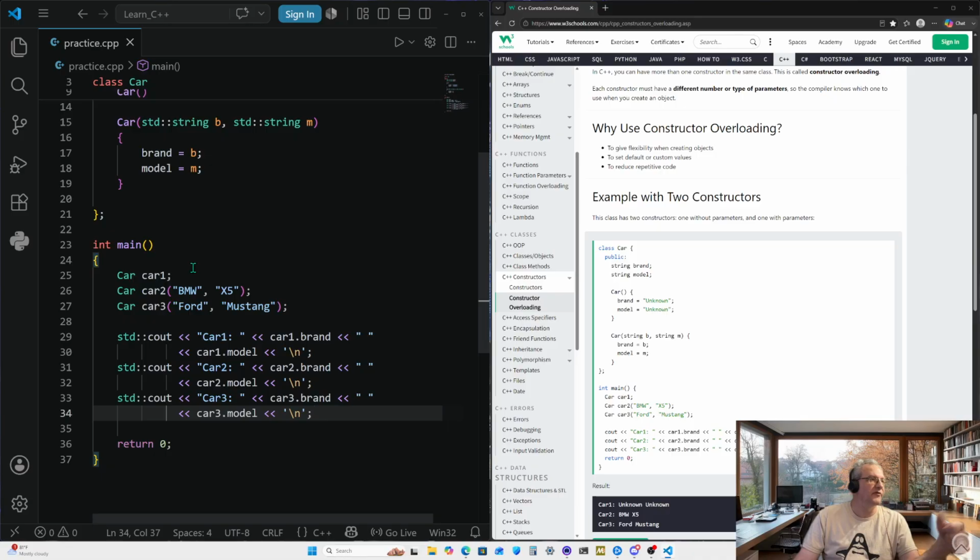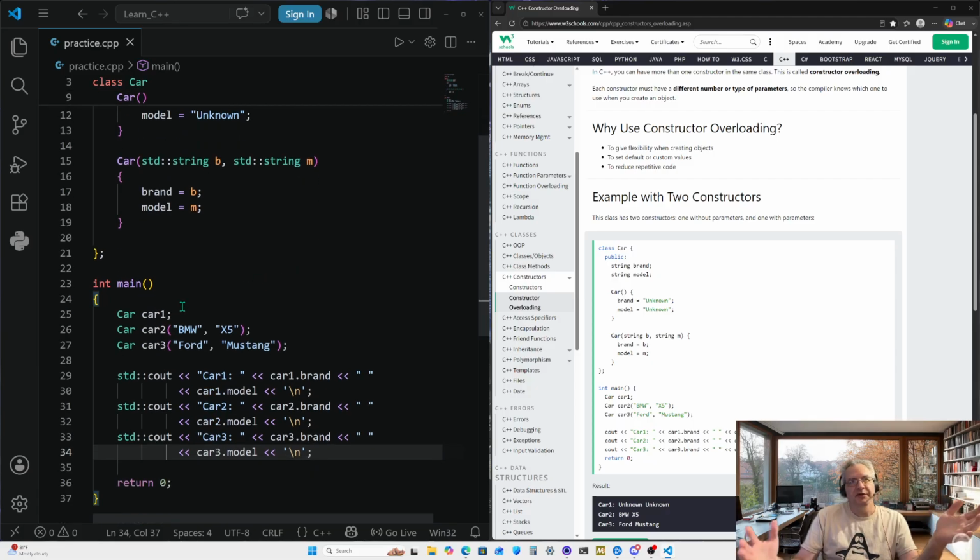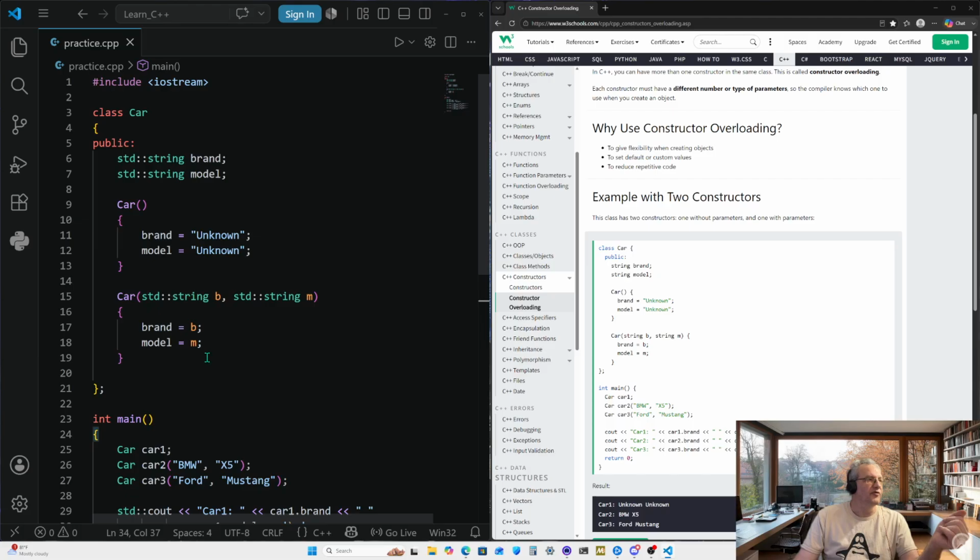You would have to overload with another function, having a different set of parameters, because say that it's a Toyota and you know what year it is, but you don't know what the model is, or you know that it's a Corolla, but you don't know what the brand is. So having more than just two constructors, filling in what you do know, and having unknown set for what you don't know.